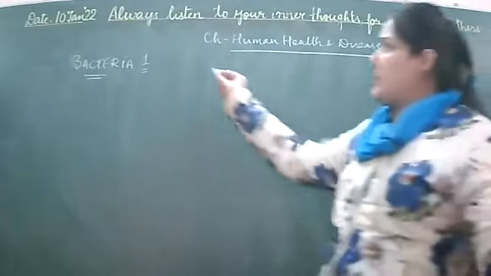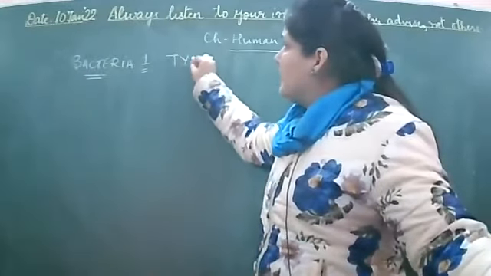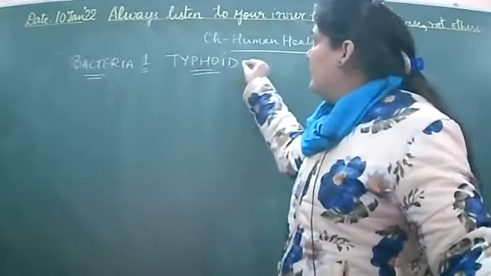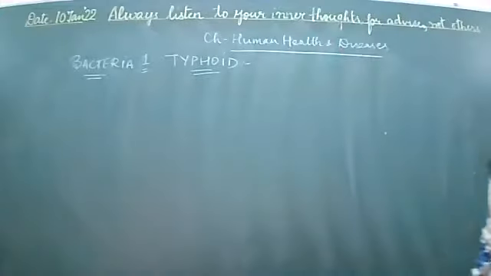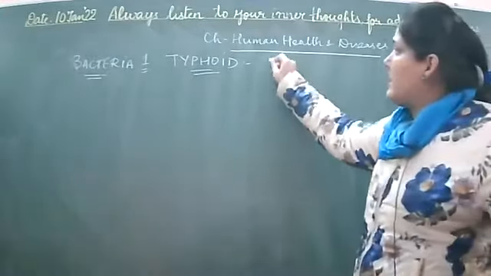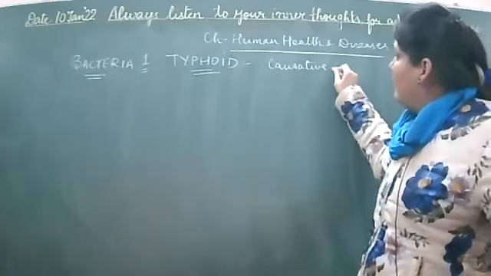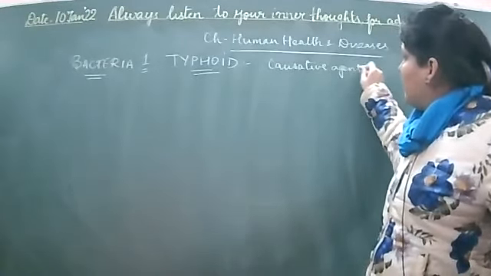The first disease is typhoid. Typhoid is caused by a bacterial member. What is that member that causes the disease? That is, what is the causative agent of the disease typhoid?